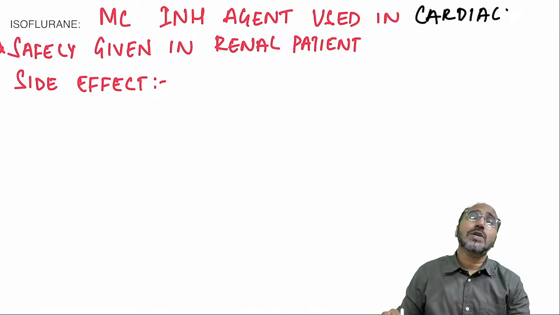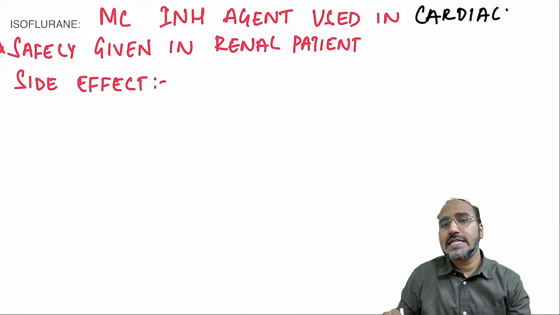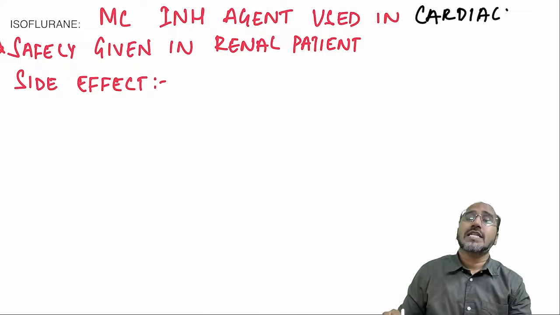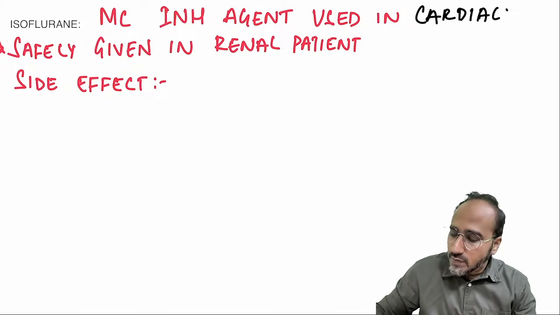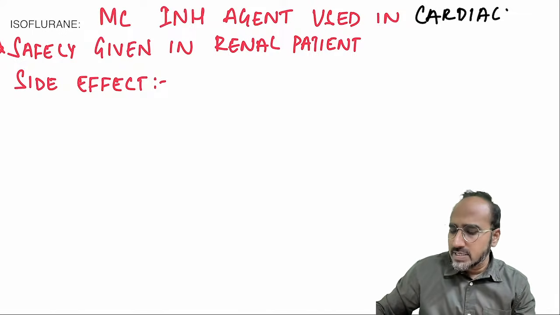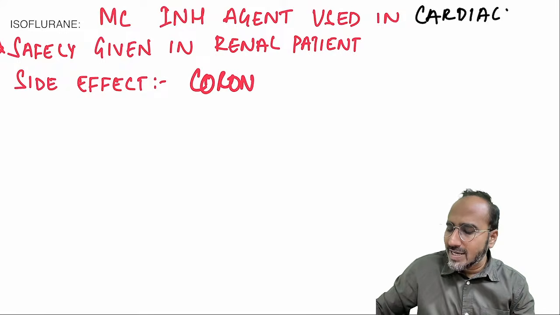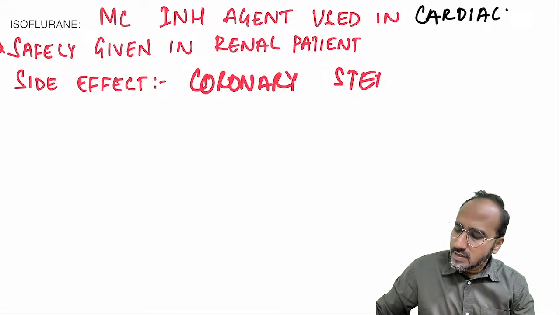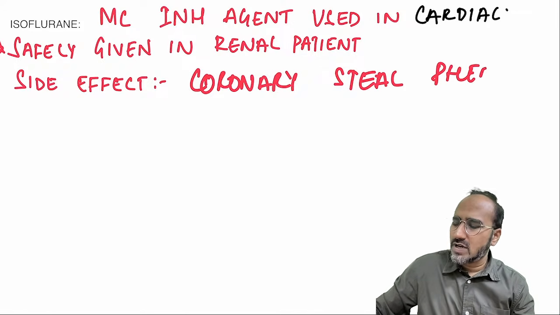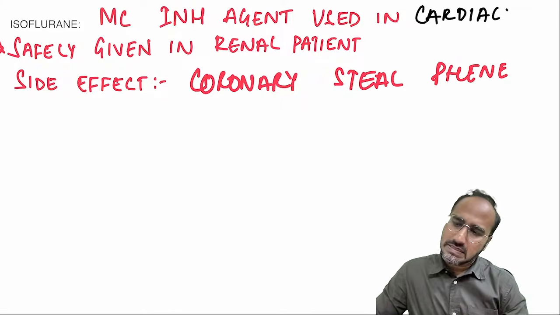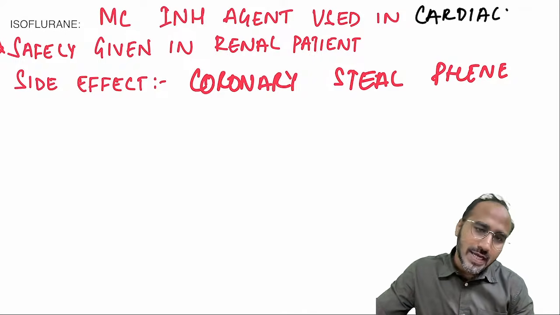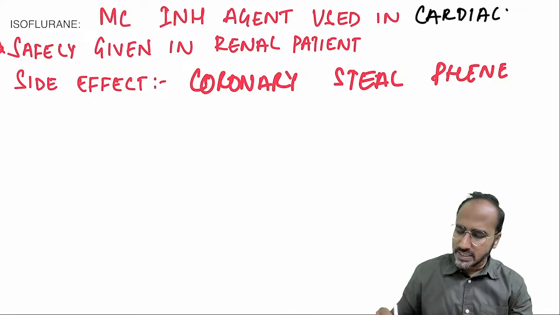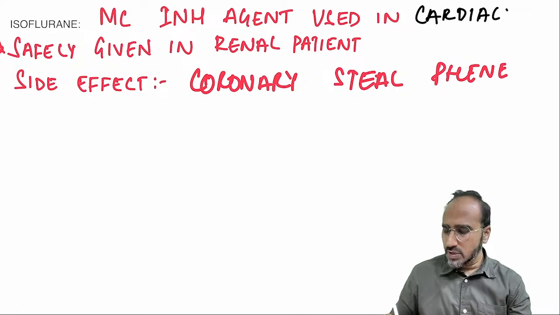Guys, remember, isoflurane is the most commonly used inhalational agent in cardiac surgery. It can be safely given in renal patients, but the side effect of isoflurane is what? Isoflurane can cause coronary steal phenomenon. What is coronary steal phenomenon? Basically, when you give isoflurane to the patient, the blood from the bad coronary is stolen and given to the good coronary artery. Reverse Robin Hood phenomenon is coronary steal phenomenon. That can be seen with isoflurane.